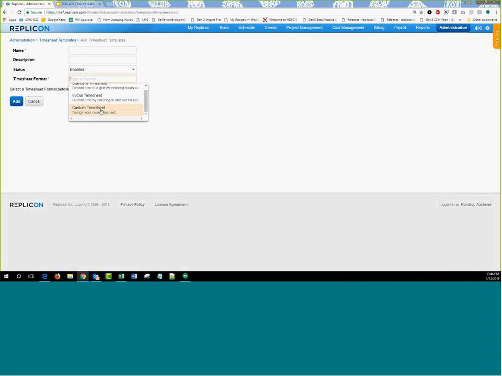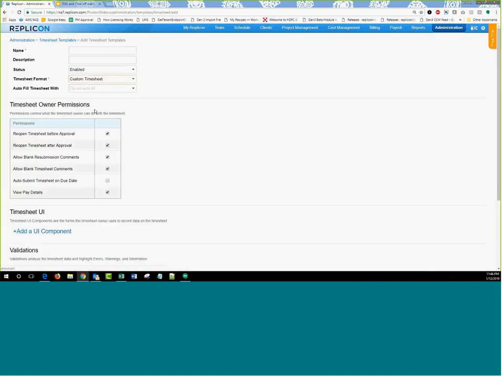If you don't see the timesheet format field at all, then you're already on the latest version of the timesheet format, so you don't have to worry at all. But if you see this field, you need the custom timesheet format option available within this drop-down. In addition to that, you have to be on the latest version of the time off platform, of course, and that will give you access to time off in lieu.